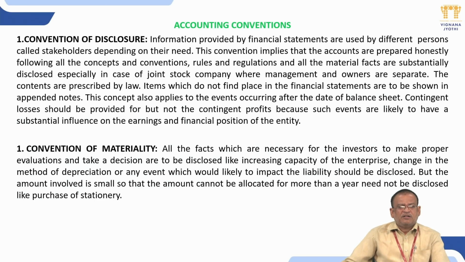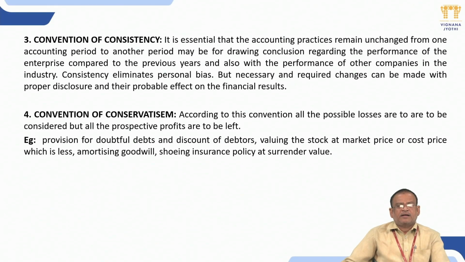Next one is convention of materiality. All the facts which are necessary for the investor to make a proper evaluation and take a decision are to be disclosed, like increasing capacity of the enterprise, change in the method of depreciation, or any event which is likely to impact the liability. Next one is convention of consistency.